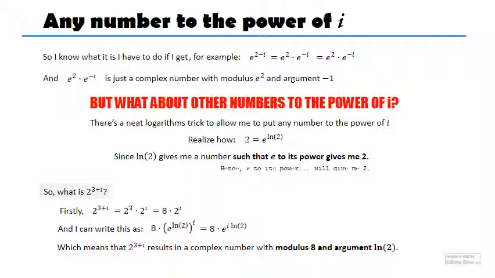So simply, this is just a complex number with modulus 8 and argument natural logarithm of 2. So 2 to the power of 3 plus i can be rewritten as 8 times e to the power of i natural logarithm of 2. Or it's the same thing, 2 to the power of 3 plus i is simply a complex number with modulus 8 and argument natural logarithm of 2. That's how we use Euler's form, and that's what a number to the power of a complex number means.